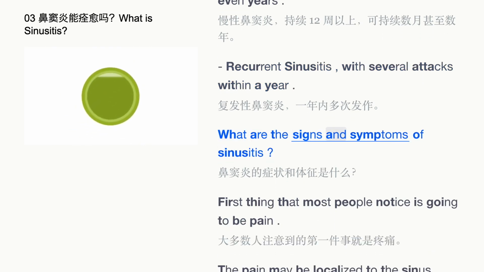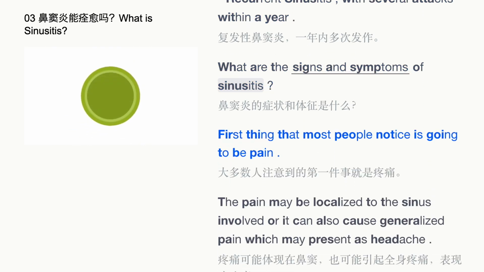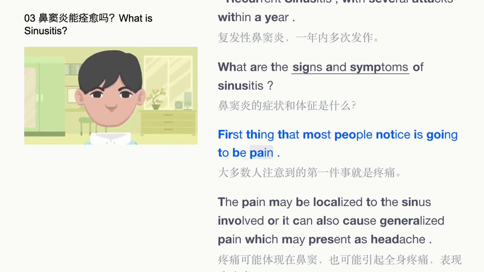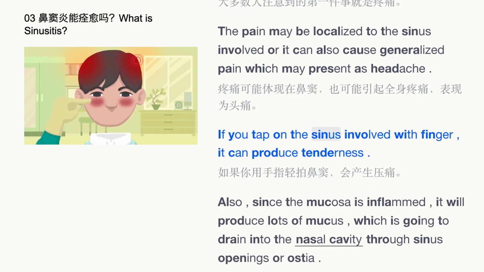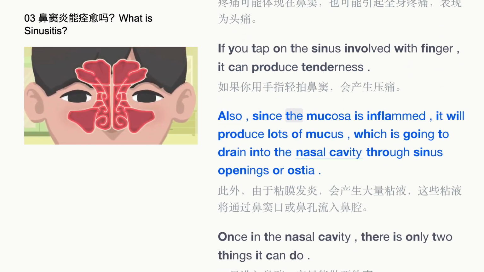What are the signs and symptoms of sinusitis? First thing that most people notice is going to be pain. The pain may be localized to the sinus involved, or it can also cause generalized pain which may present as headache. If you tap on the sinus involved with finger, it can produce tenderness. Also, since the mucosa is inflamed, it will produce lots of mucus, which is going to drain into the nasal cavity through sinus openings or ostia.